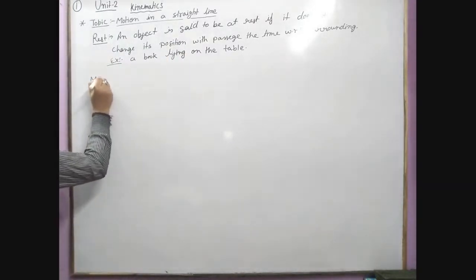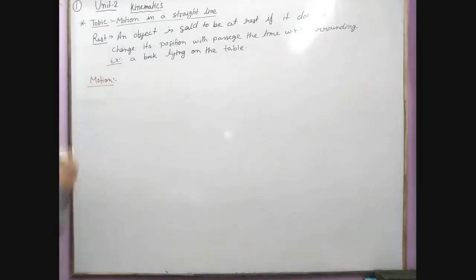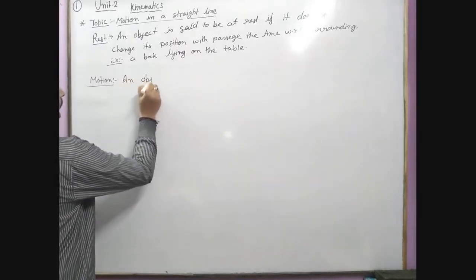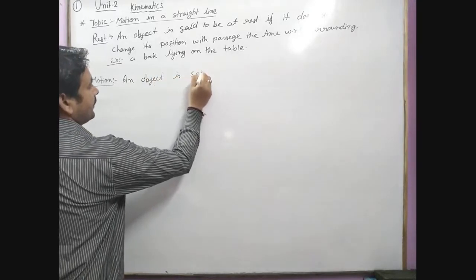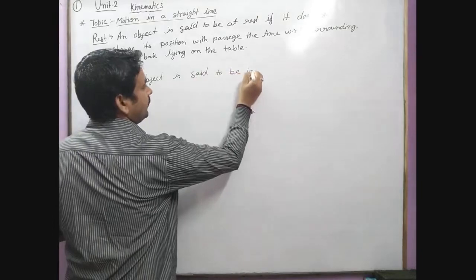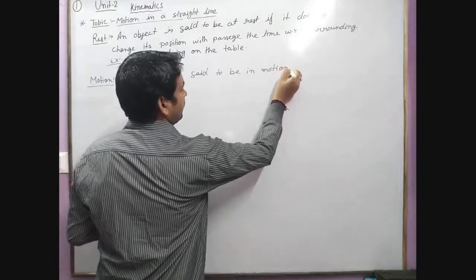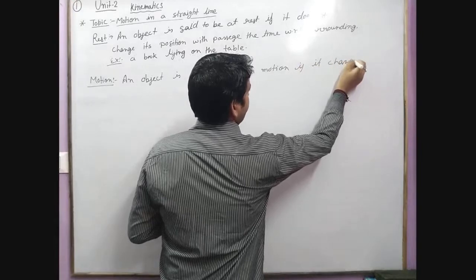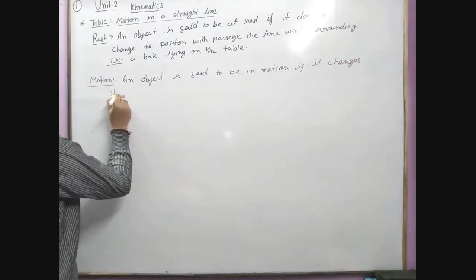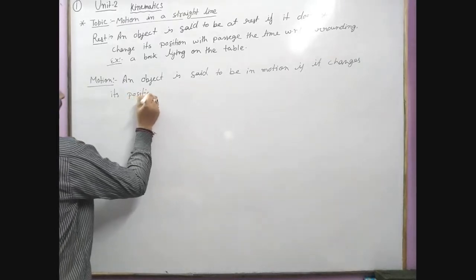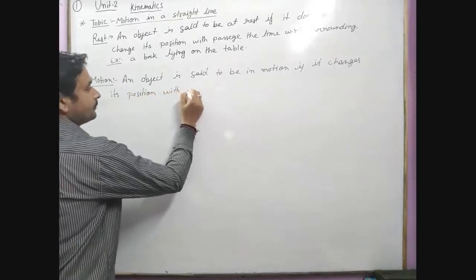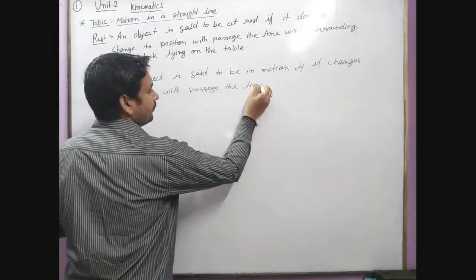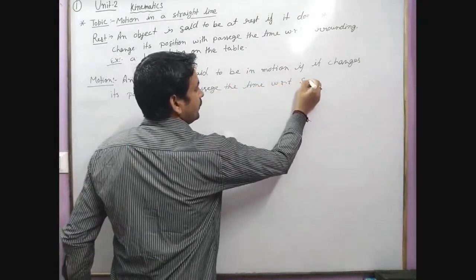Second term is motion. An object is said to be in motion if it changes its position with passing time with respect to surrounding.